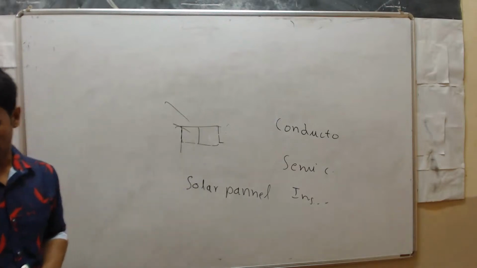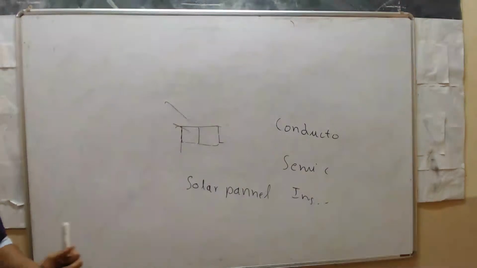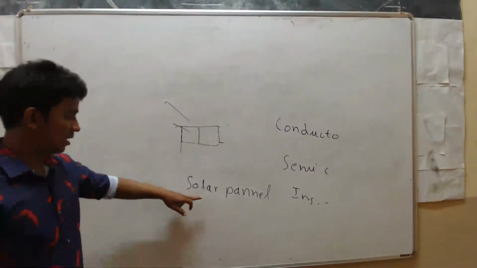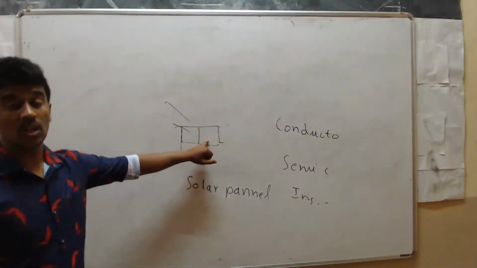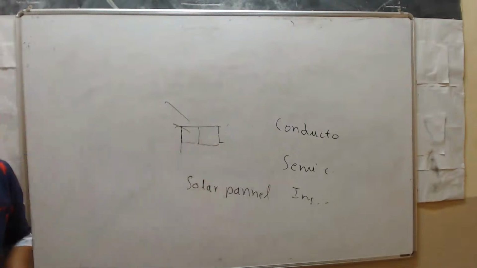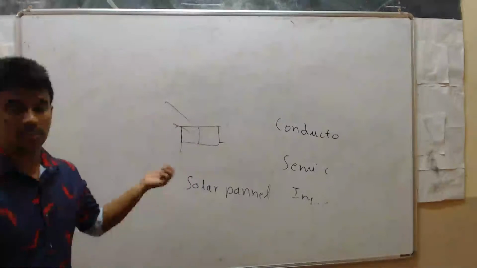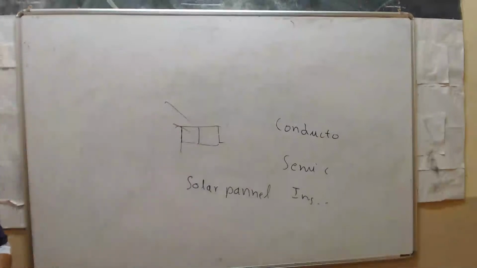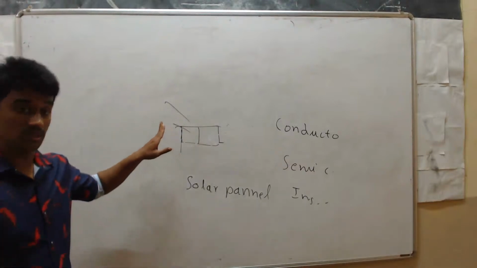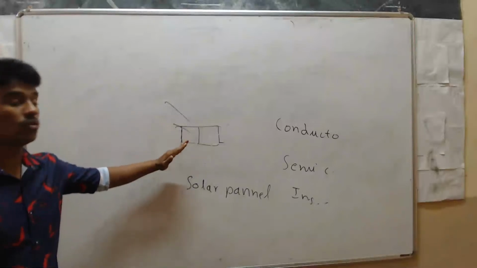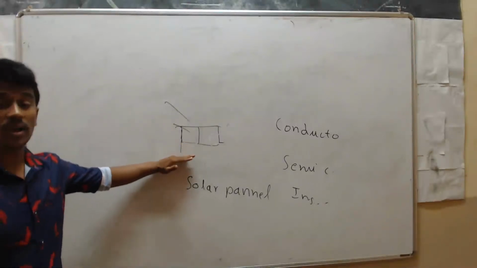Solar cell panels have a long life. Second, they are pollution free. Already we have discussed here, there is no smoke, nothing. It is pollution free, and requires less maintenance as it has no moving parts. These solar cell panels have no moving parts, so they require less maintenance.